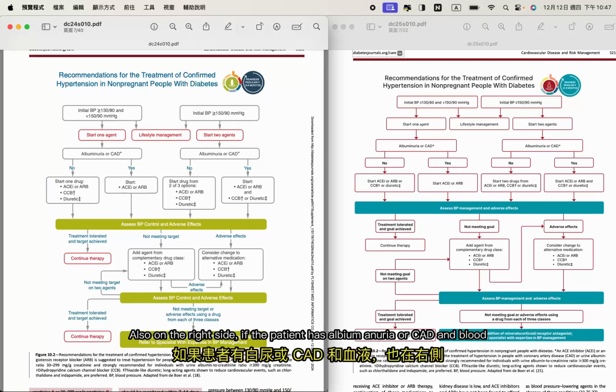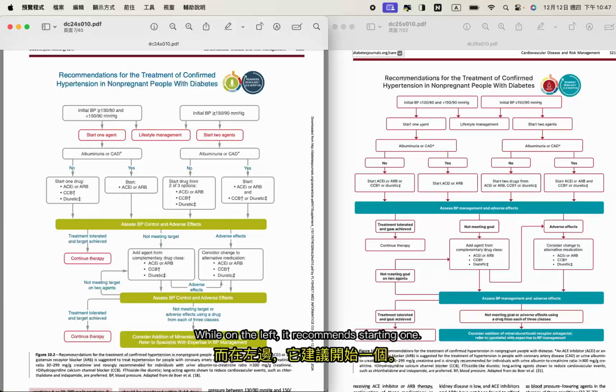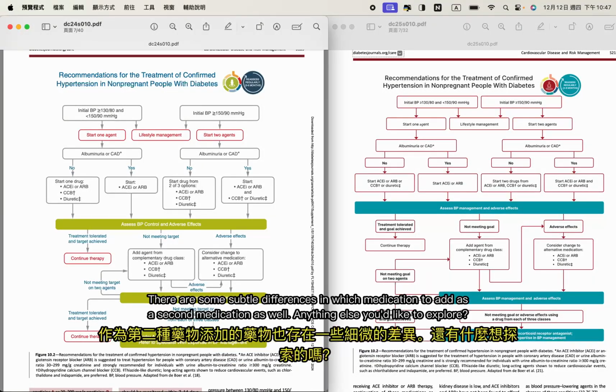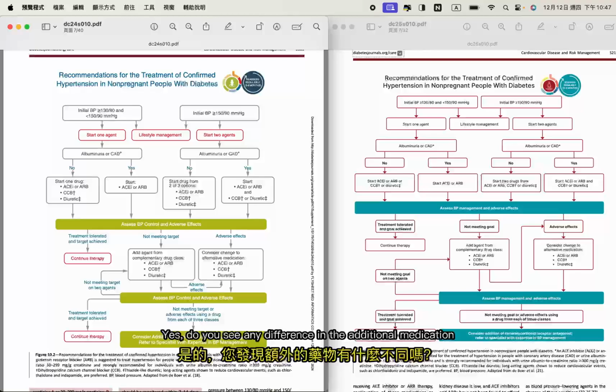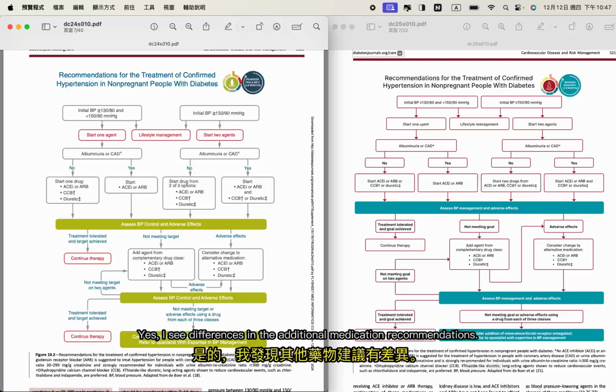Also, on the right side, if the patient has albuminuria or CAD and blood pressure over 130/80ths, they recommend starting 2 drugs right away, while on the left, it recommends starting 1. There are some subtle differences in which medication to add as a second medication as well. Anything else you'd like to explore? Yes. Do you see any difference in the additional medication if the blood pressure is not under control?